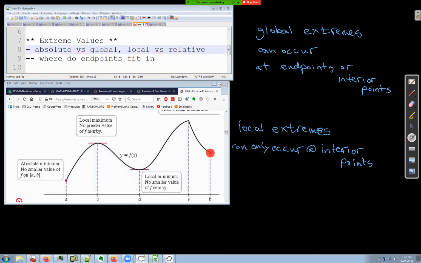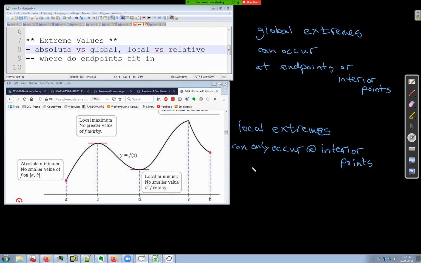But if you're an endpoint, you only have one side. This point here is smaller than everything to the immediate left, but it's not really smaller than anything to the immediate right because there's nothing over there. Since there's nothing on the right to talk about it being smaller than, it's not considered a local extreme according to our book. So our book would not call this a local minimum.